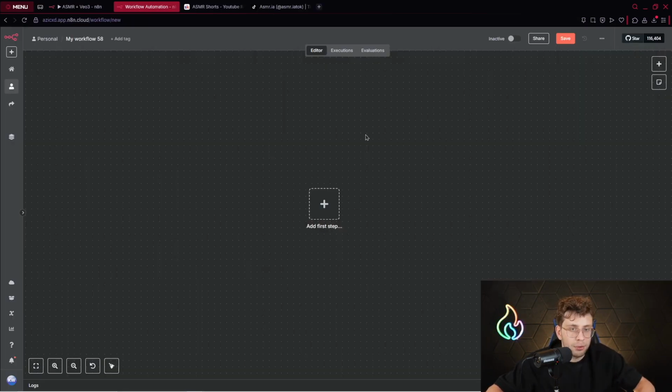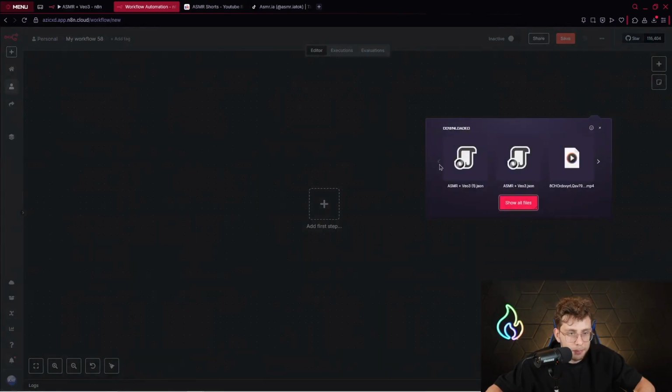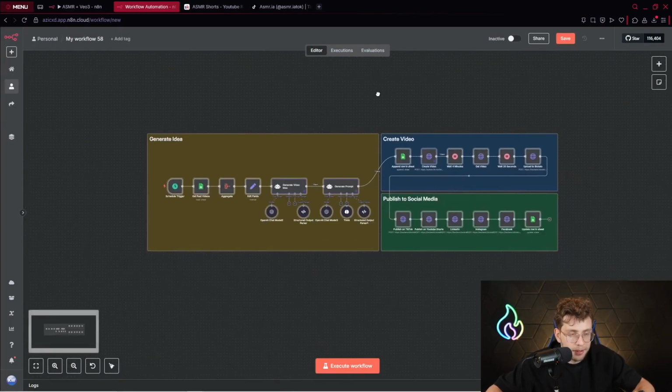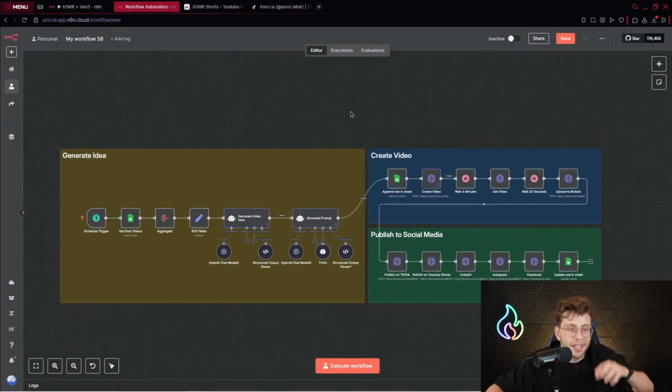Then if you go ahead to n8n, you click on these three dots, you click import from file, and you just provide the specific template. This file has the entire template set up, and that's pretty much everything. You can use it right away without doing anything. You just need to connect your credentials. However, in this material, I will show you how to change it. So within a minute, you can have your ready-to-use templates to create viral YouTube Shorts, TikTok Shorts, and content for social media.